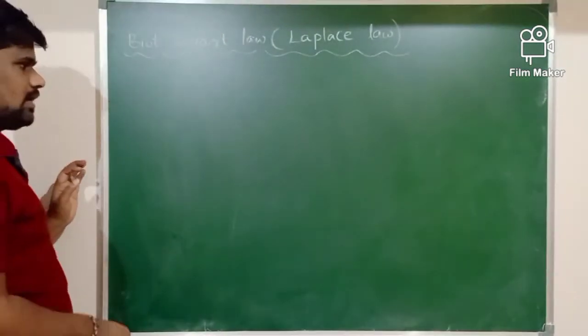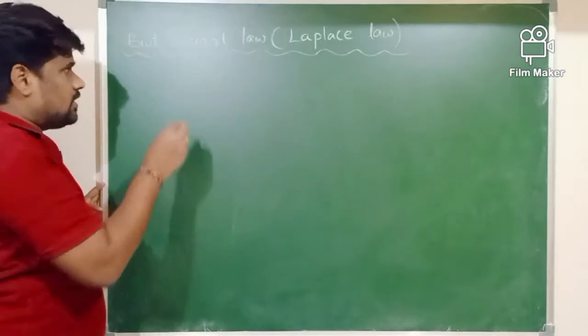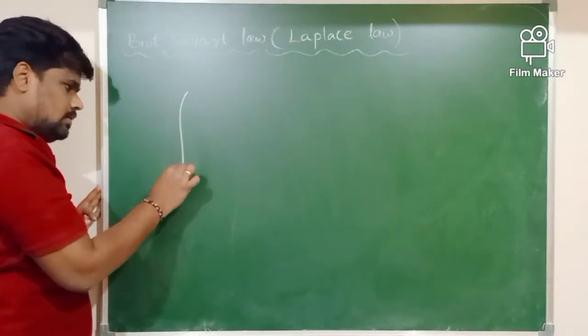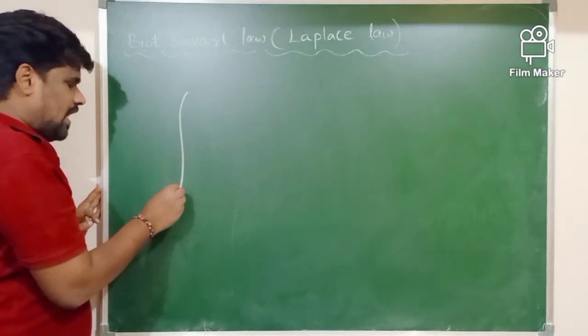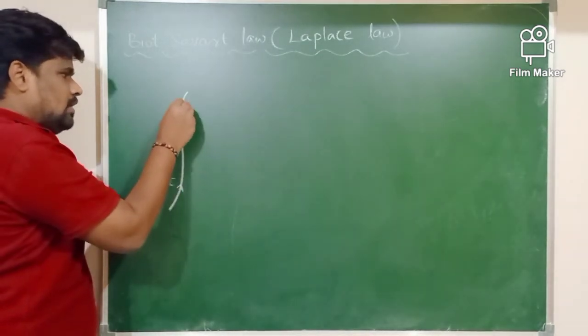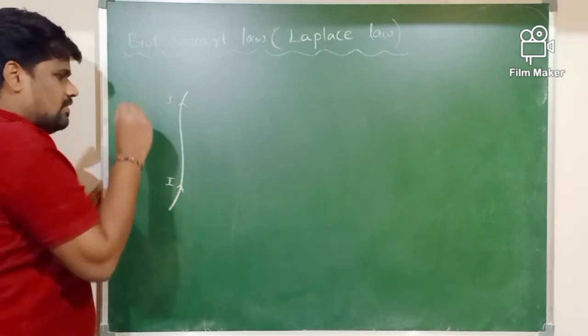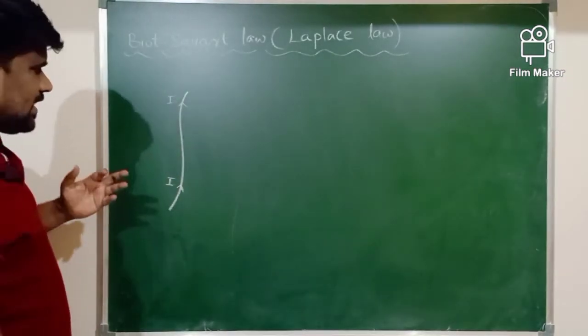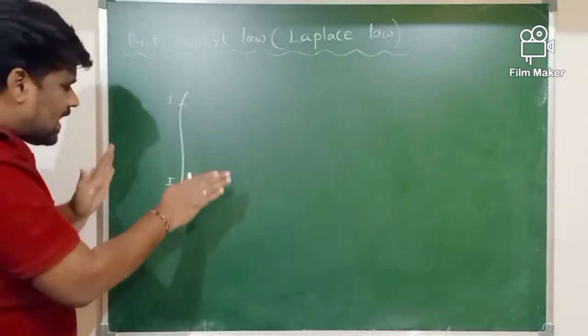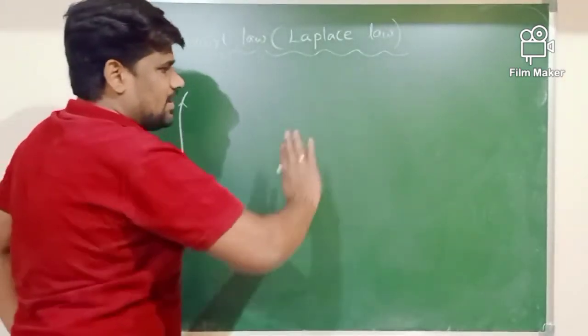The magnetic field produced by such a small current element can be determined with the help of the Biot-Savart law. In order to understand the Biot-Savart law, let me consider a wire in which current I is flowing. I is the current flowing through this conducting wire. As per the magnetic effect of electric current, this entire wire is going to produce a magnetic field.